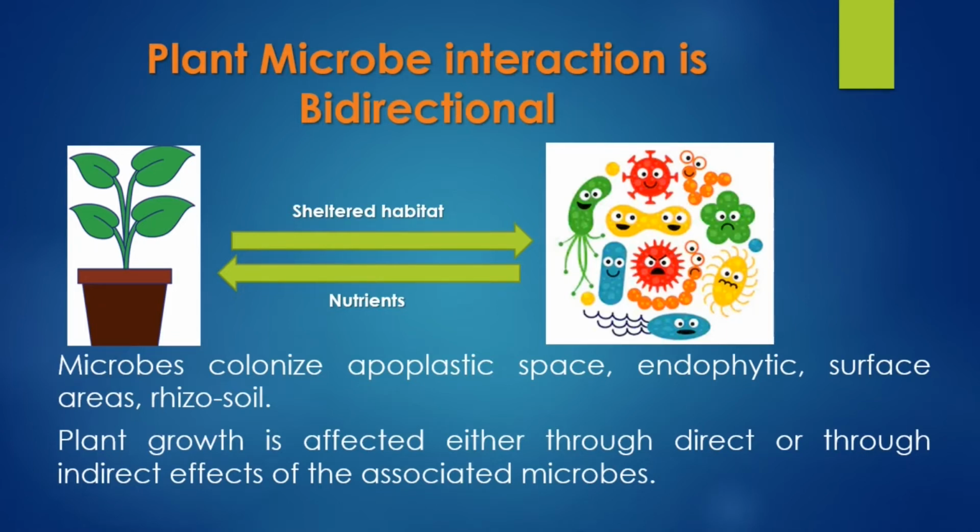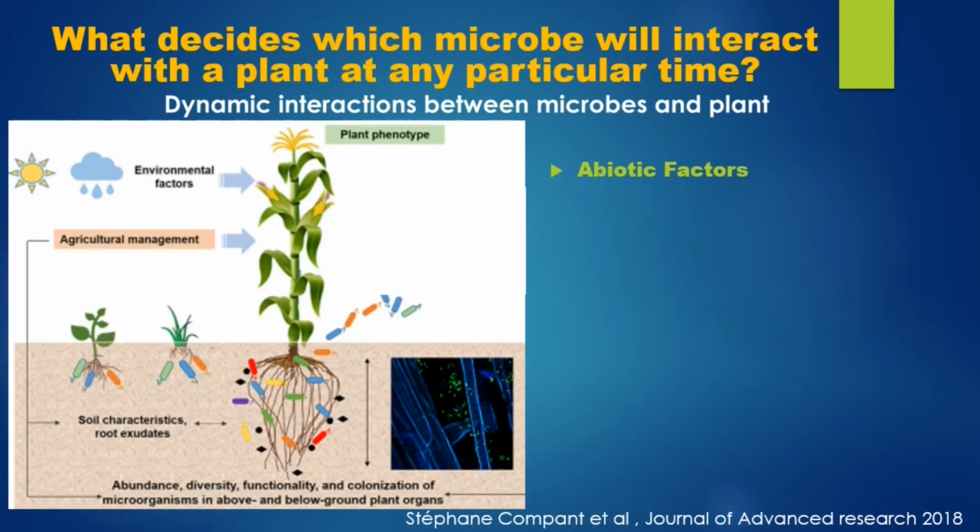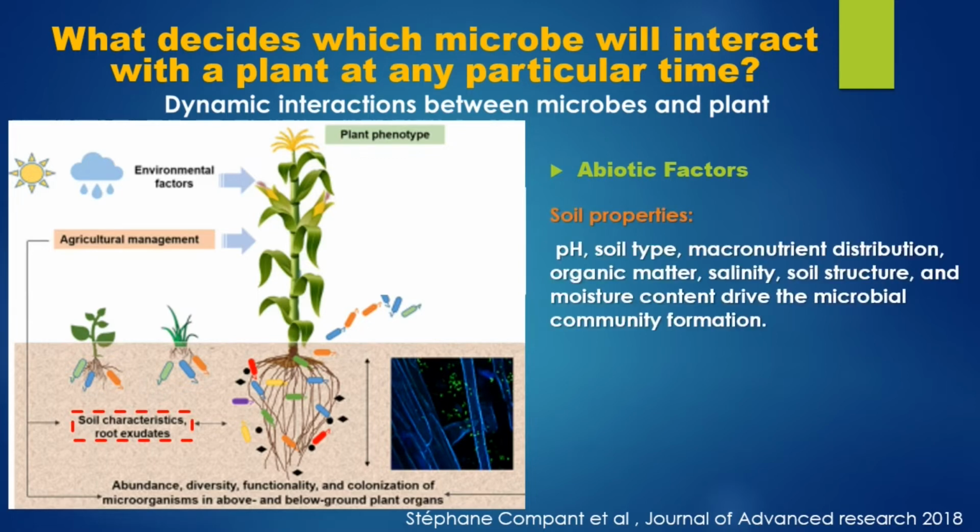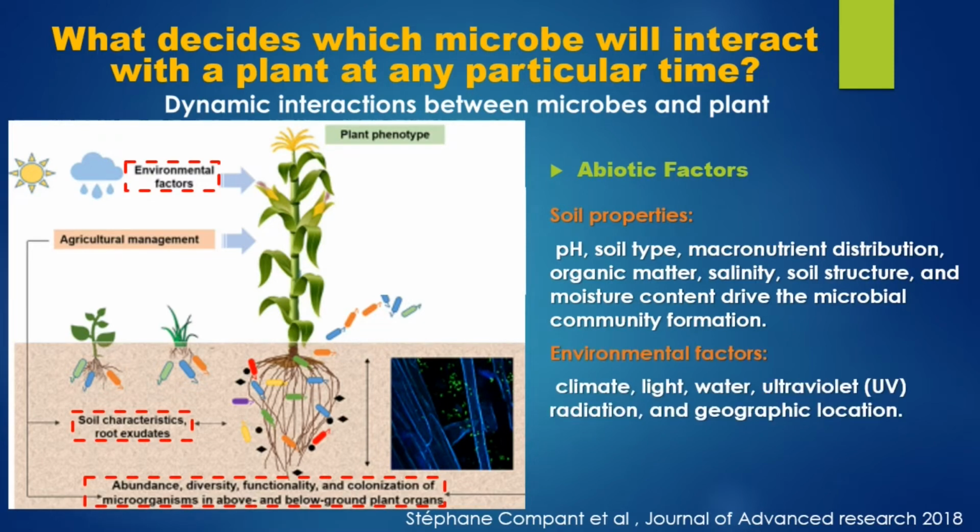Now coming to the factors that regulate plant microbe interactions. There are biotic and abiotic factors which decide which microbe will interact with a plant at any particular time. Coming to the abiotic factors, soil characteristics and microbial community above and below ground affect the interactions. Also, the environmental factors such as climate, water and light regulate these interactions.